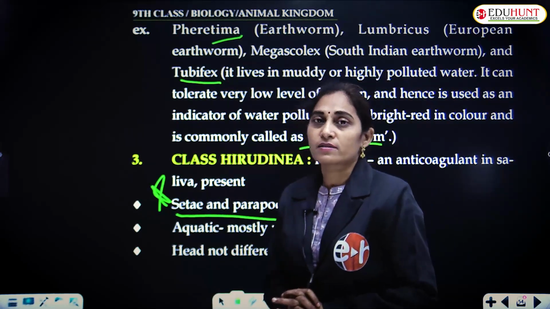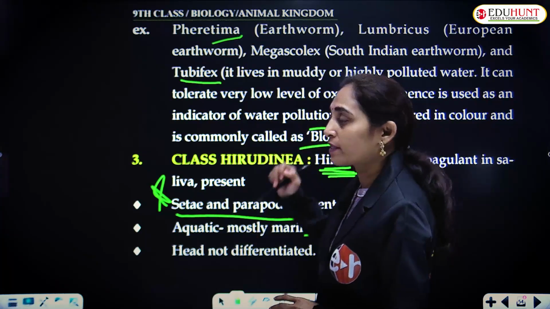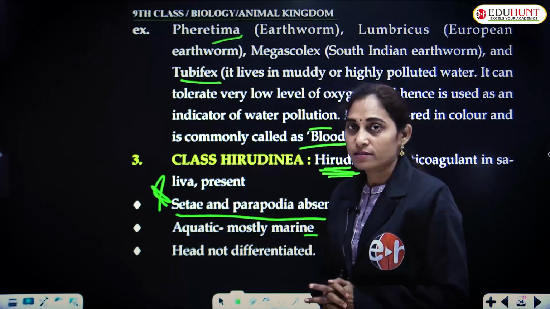And usually they focus on these separate characteristics of each class.